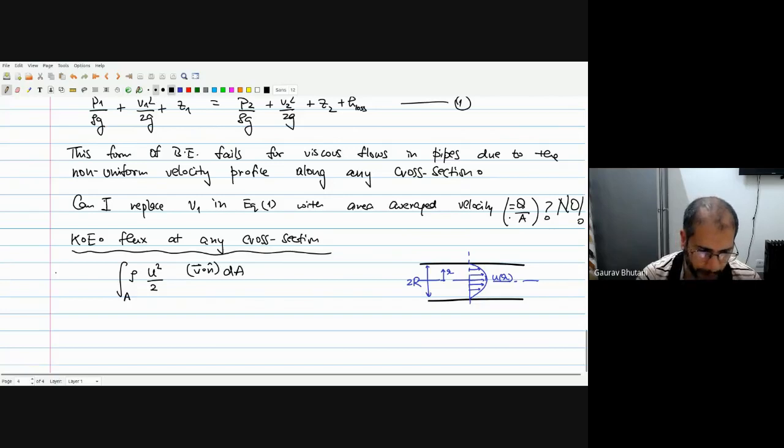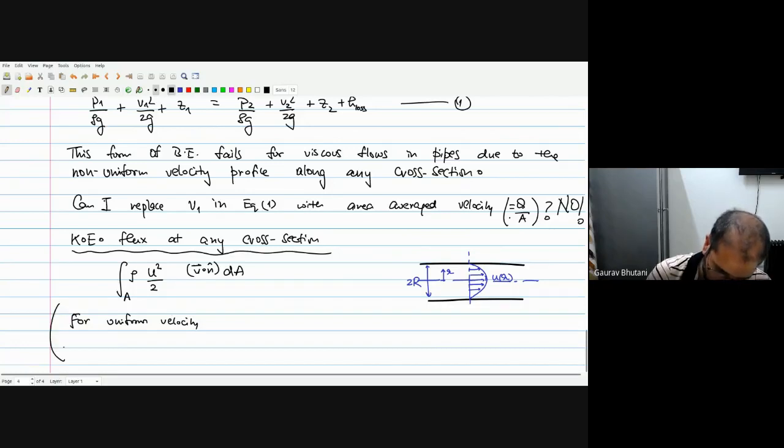And earlier, let's say for uniform velocity, this flux of KE simply becomes, because your velocity is uniform, your u square can be taken out of the integral.